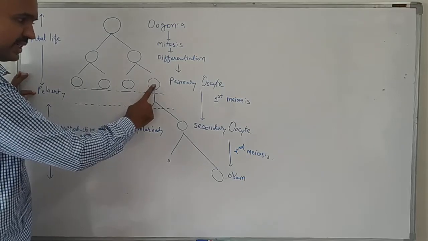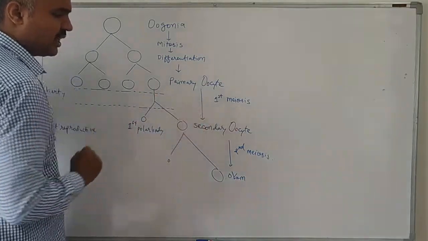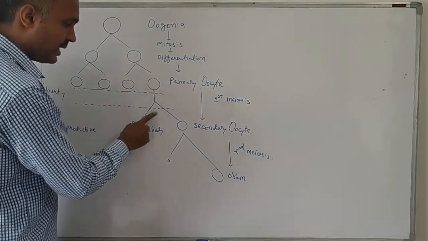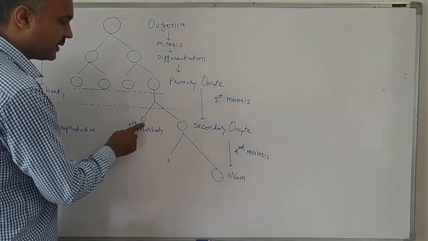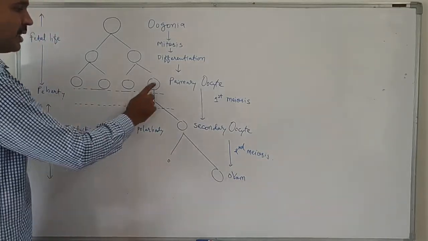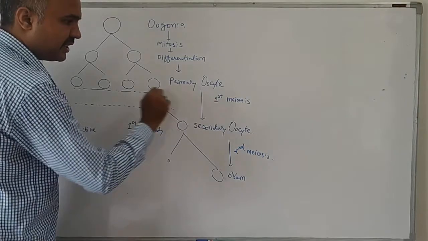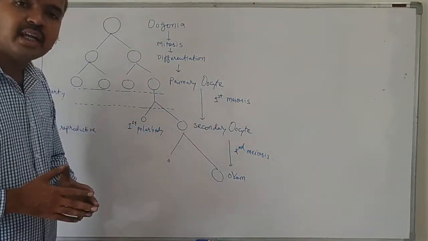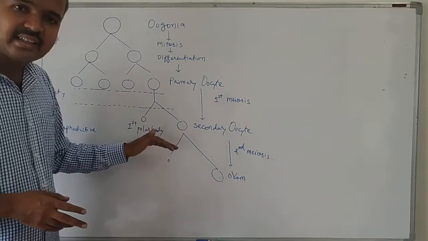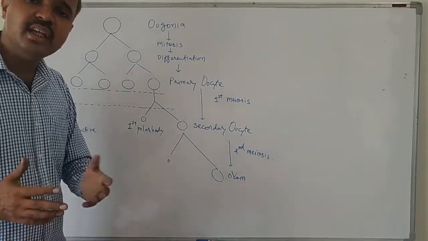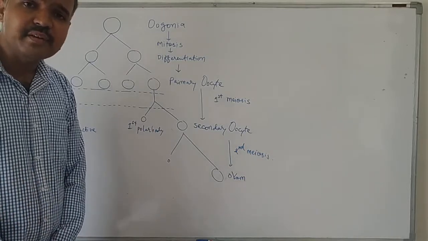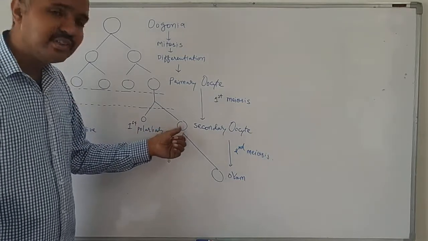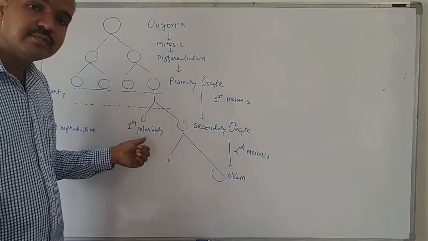So when puberty is achieved, the primary oocyte will complete the first round of meiosis, and a secondary oocyte and first polar body are produced. These are unequal cells, so this first meiotic division is an unequal division. One large cell and one small cell are produced. The large cell is known as the secondary oocyte and the small cell is known as the first polar body.